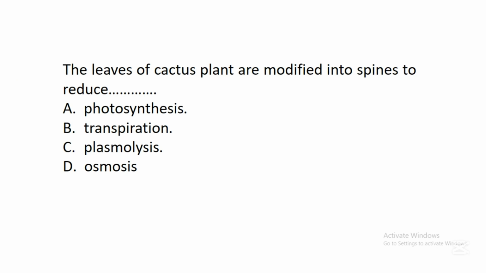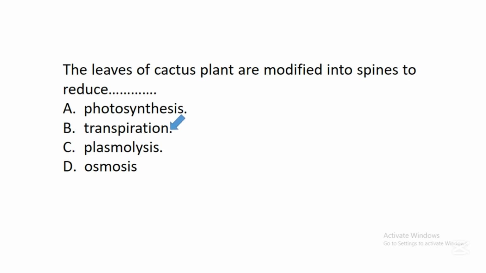The first question says, the leaves of cactus plants are modified into spines to reduce A. Photosynthesis, B. Transpiration, C. Plasmolysis, D. Osmosis. In this question, the correct answer is B. Transpiration.